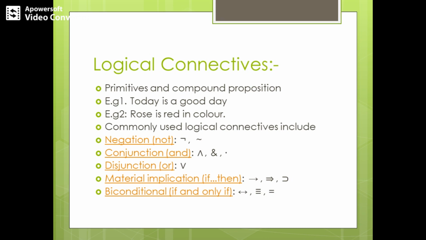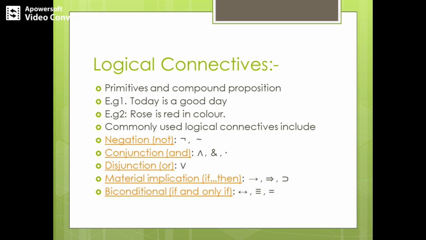In this particular scenario we are getting a new proposition. How do we get a new proposition? By combining phrases like not, and, or, if then, if and only if. These words, these terms, are called logical connectives.